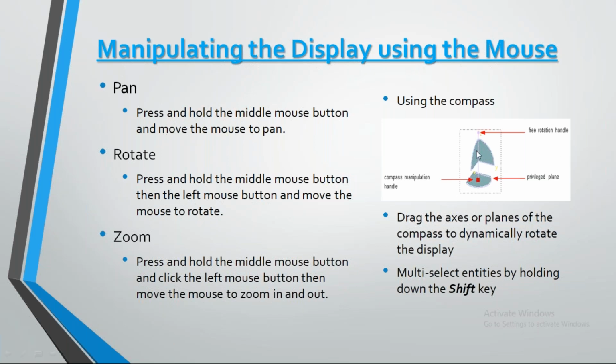I already told you, by using the compass we can rotate the entire display workbench in any direction. For the 3 axes, x axis, y axis, z axis, we can move linearly or rotate in an angular direction.